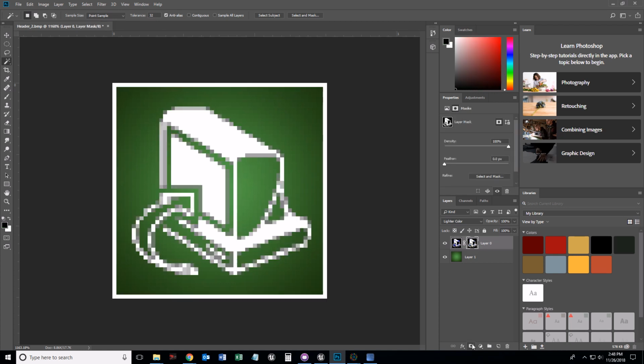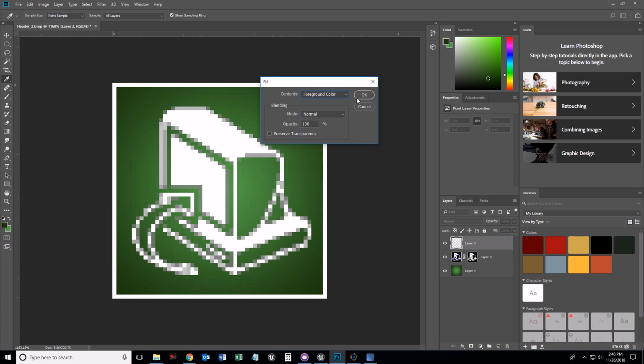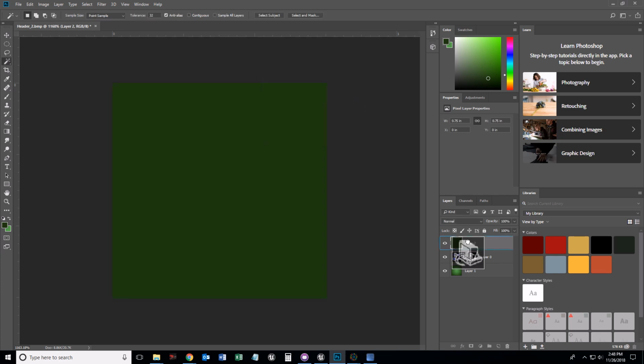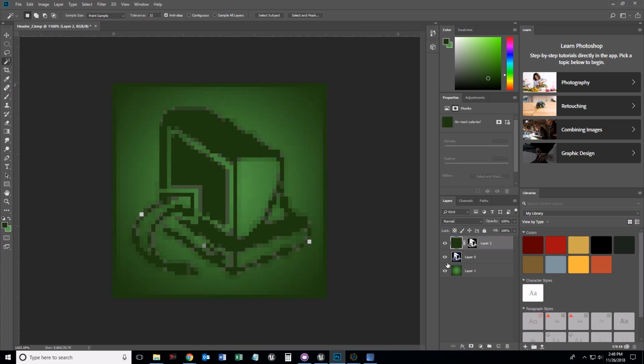And from there, I'm going to make a layer mask, and make another one. I'm going to go ahead and fill that with the foreground color. Drag this there. Is that helpful? Yeah, that's kind of cool.